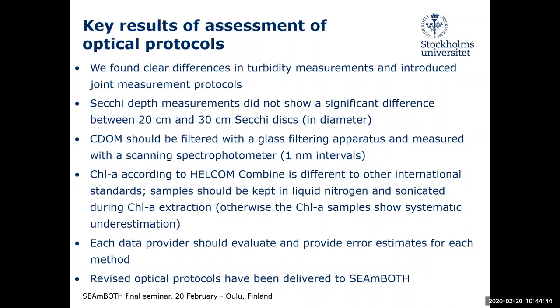And then we would like to request the providers that they evaluate their errors and provide that also with the measurements. And we provided optical protocols to SIMBOS, so if anybody wants them, they can be provided.